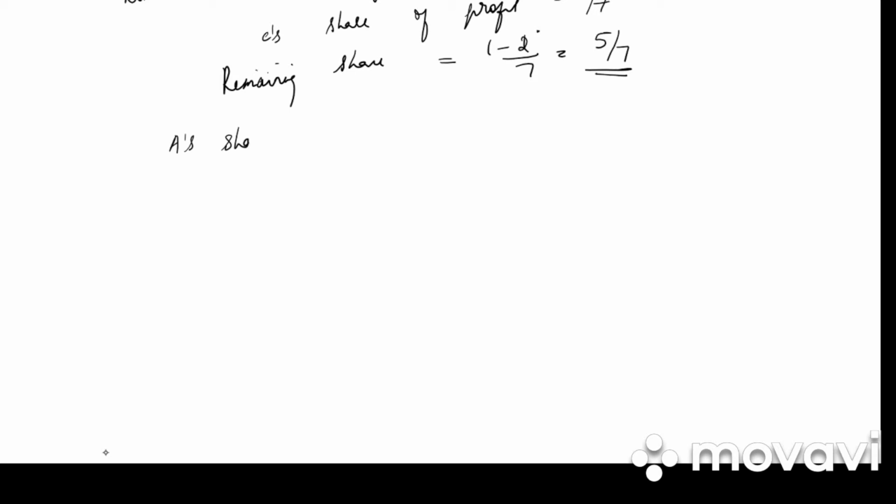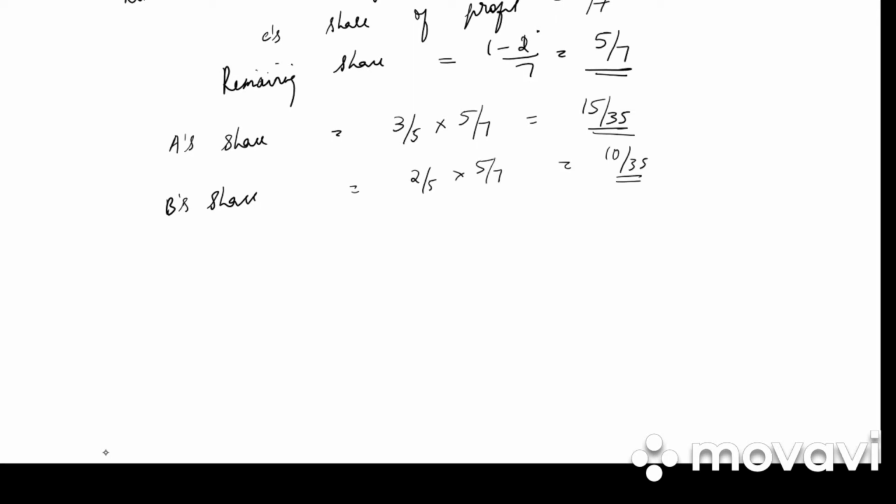So A's new share is how much? What is his old ratio? 3/5. And what is the remaining share? 5/7. So 15/35. Next, what's B's share? His old share is 2/5 into 5/7, that is 10/35.